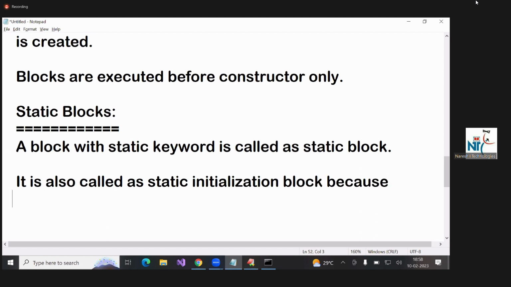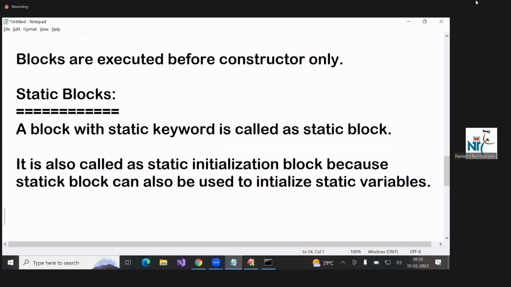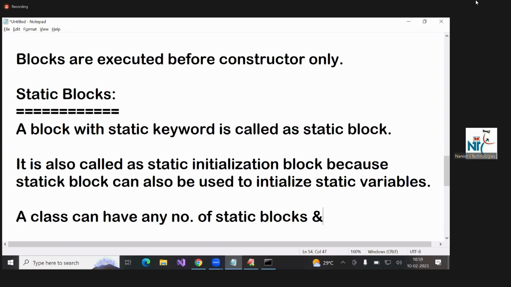It is also called a static initialization block because a static block can also be used to initialize static variables, nothing but class variables.